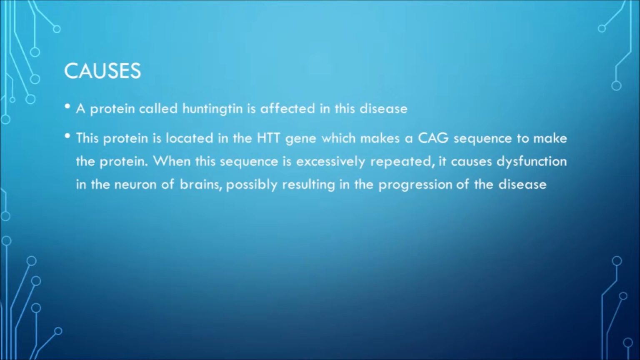Causes. As explained in the last slide, Huntington's disease affects the protein huntingtin, because the gene that it is made from, HTT, becomes mutated and produces too much of the protein. This causes it to disrupt neurons in the brain that could possibly result in the disease.